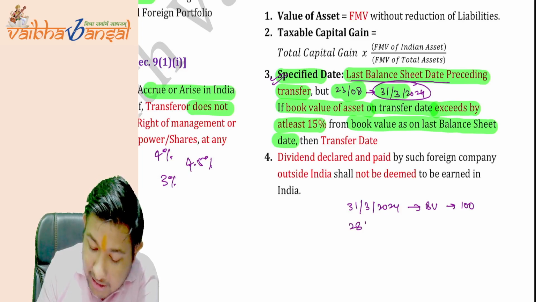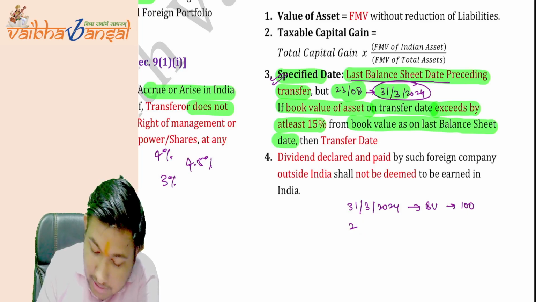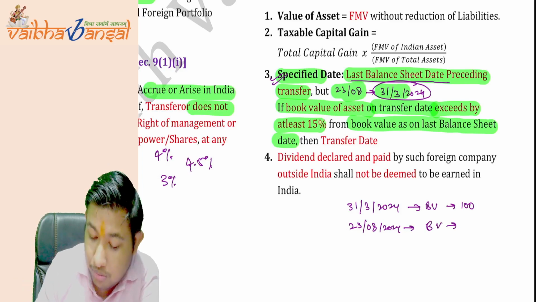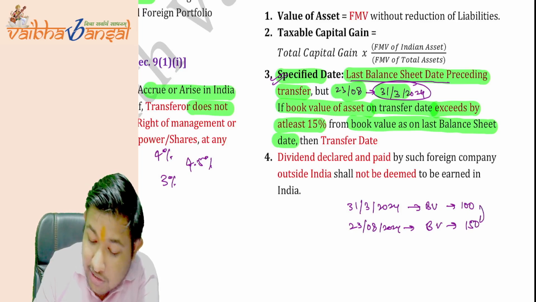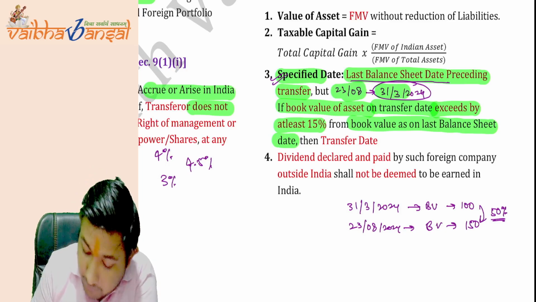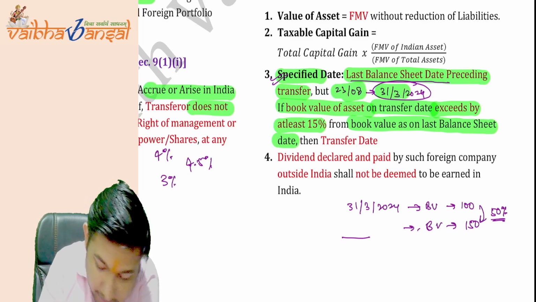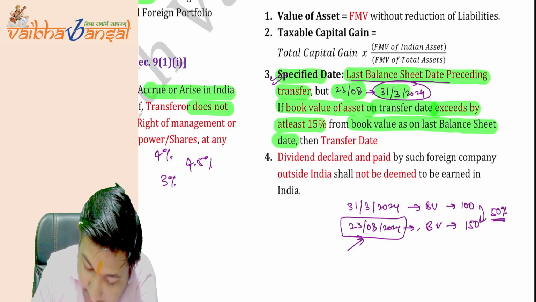But on the transfer date, 23rd of August 2024, the book value turns to 150, which is a 50% spike. Then the specified date is the transfer date. Then the transfer date will be treated as the specified date.